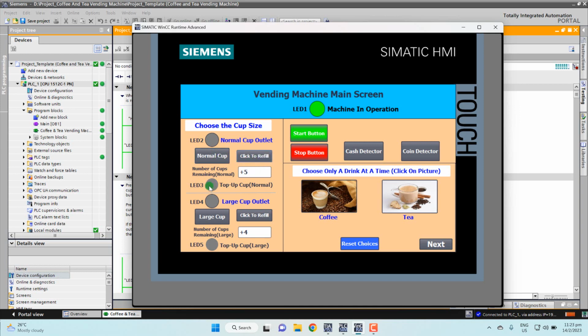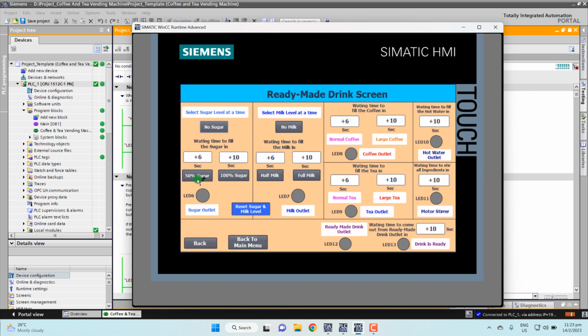So I go click to effect. So now here go 5. The LED blinking is also no more. Now this time we can choose. I can choose already. Now this time I go choose the left cup. So I go choose the left cup. It shows $4. So I put the cash $4. This time I choose coffee again. So the next, this time I go choose 50% sugar, full milk.